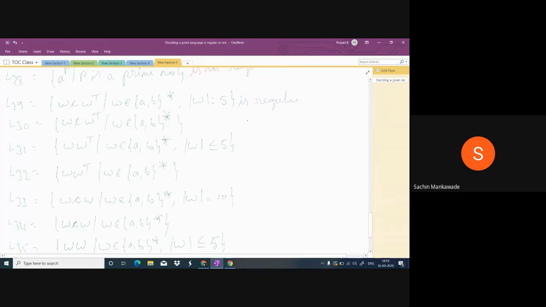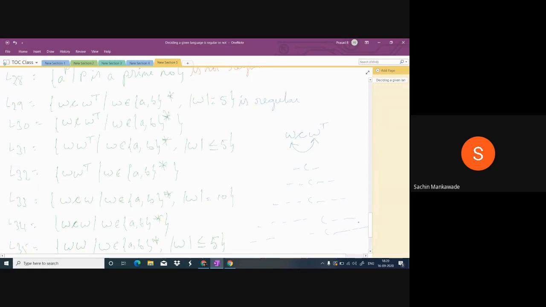What about 30? C before whatever, C after, it must be exactly the reverse. So there is a relation between this string and this string. W can be length 1, or length 2, or length 3, or 1 lakh, or 1 crore. So the relation is between W and W transpose.